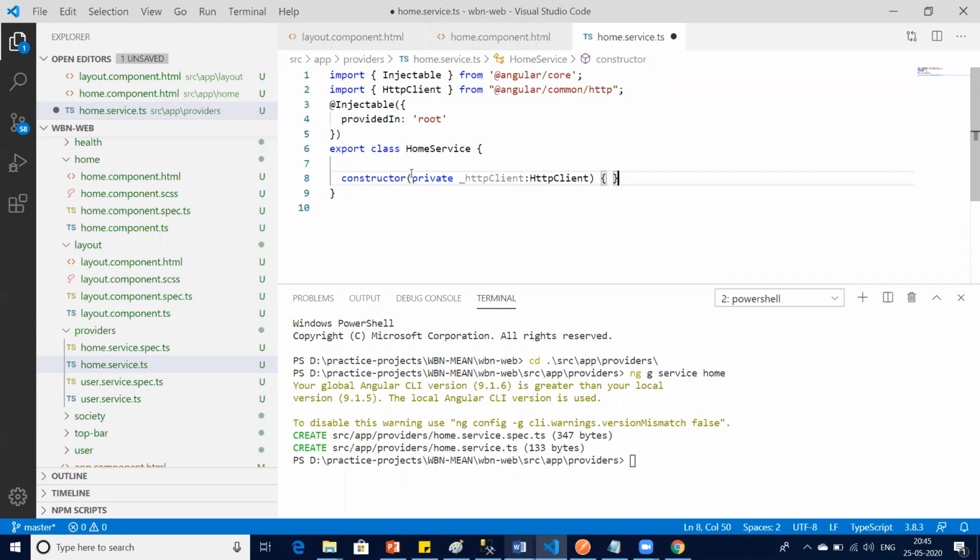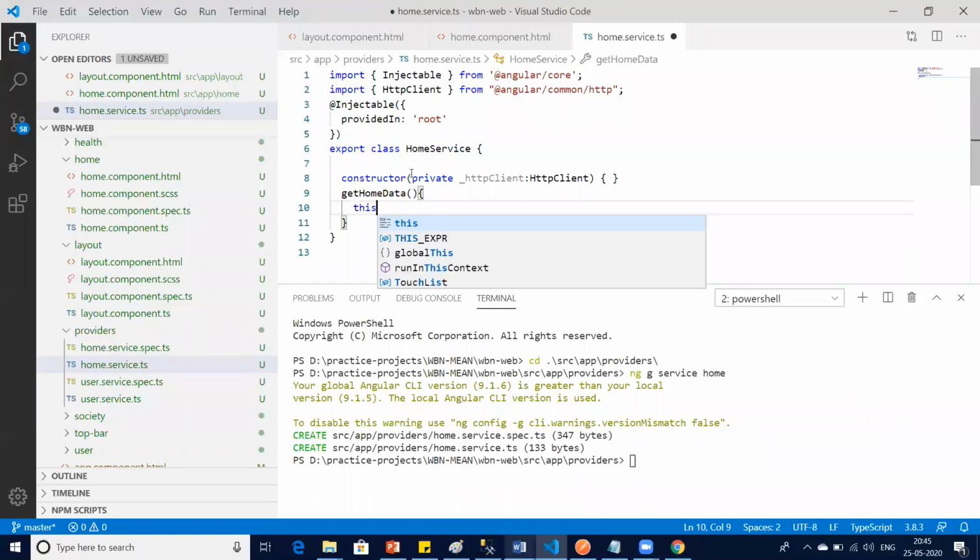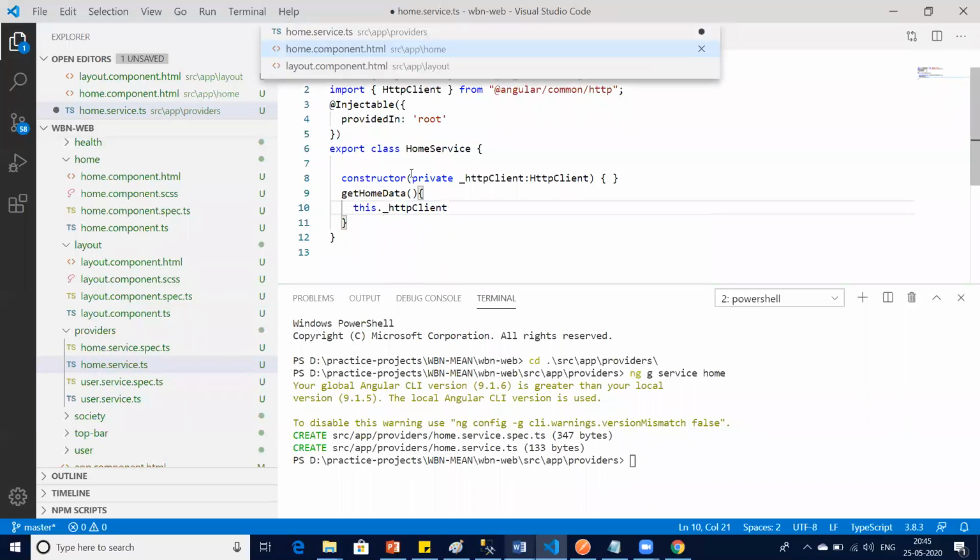This is dependency injection done, and then I can create one method called getHomeData. Now in that getHomeData, I will be firing a command, say this.httpClient.